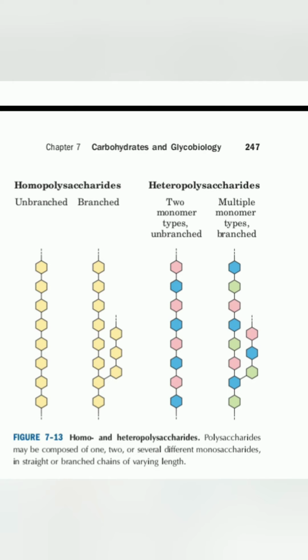This is how homopolysaccharides and heteropolysaccharides are classified, unbranched and branched. In a heteropolysaccharide, two monomer types, unbranched. Look at the color formation, which indicates there are two types of monomers attached together as the heteropolysaccharide and multipolysaccharide.